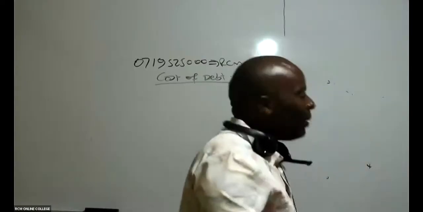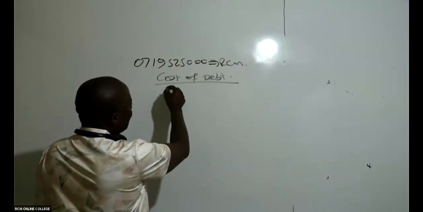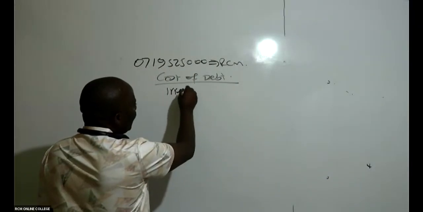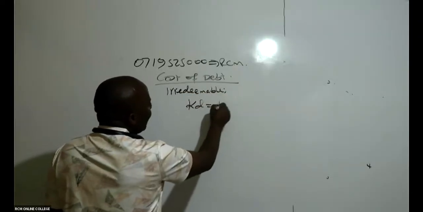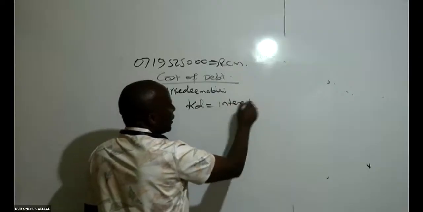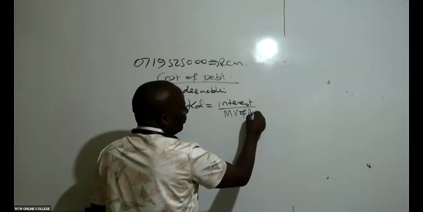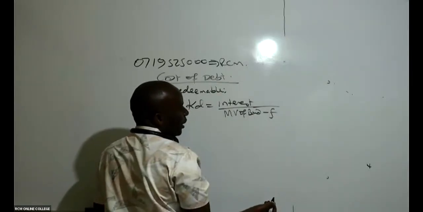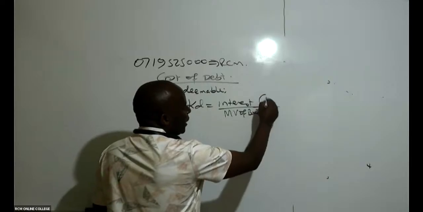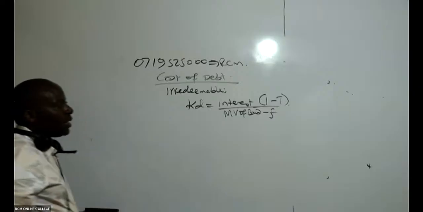And if it is irredeemable, then this is an examiner who is wishing you success, because what I will do is simply get my Kd. My Kd is very easy. I will take the interest, divide this by your market value of bond, minus any flotation cost if there is. And this interest must be after what? After tax. The interest there must be after tax.